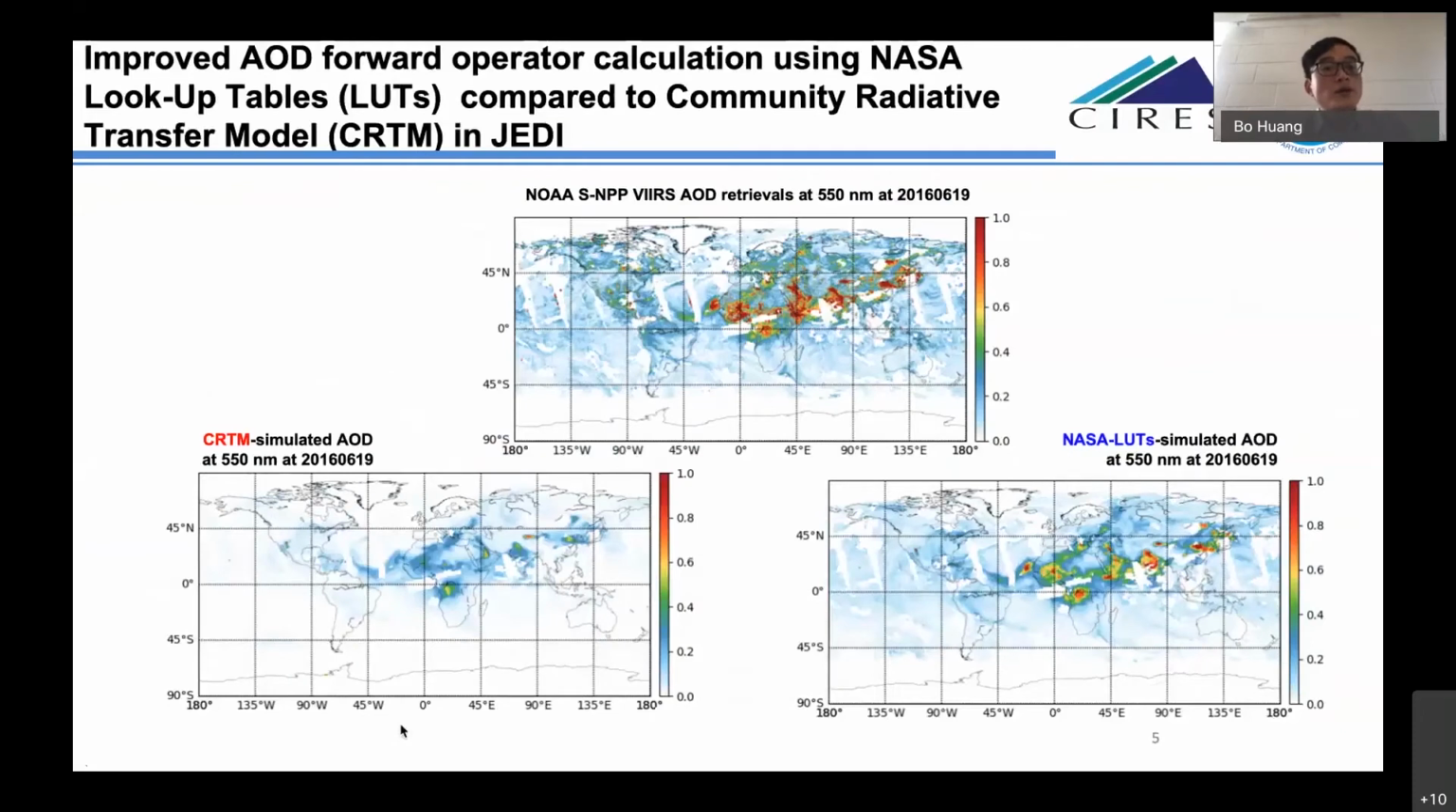Currently, the AOD forward operator can be calculated using the NASA lookup tables and the lookup table from CRTM in JEDI. Here's a comparison of these two forward operator calculations. The top figure shows an example of the VIIRS AOD retrievals at 550 nanometers on June 19, 2016. The bottom two figures show the modeled AOD from the CRTM lookup table on the left and from the NASA lookup table on the right. We can see that the NASA lookup table actually did a much better job in modeling the AOD retrievals.